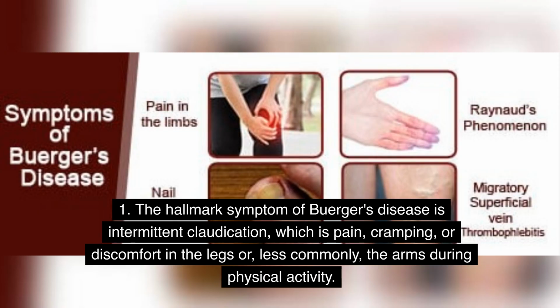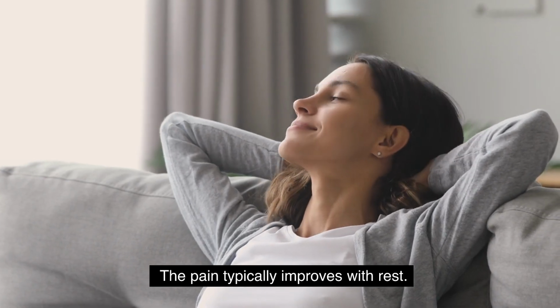Symptoms. 1. The hallmark symptom of Buerger's disease is intermittent claudication, which is pain, cramping, or discomfort in the legs or, less commonly, the arms during physical activity. The pain typically improves with rest.